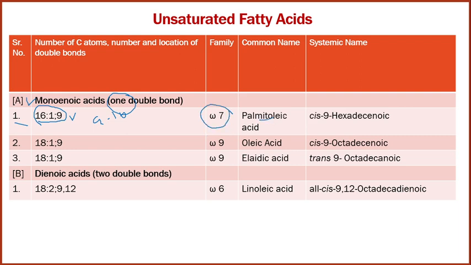The name of the compound is palmitoleic acid, and another systematic name is cis-9 hexadecenoic acid.